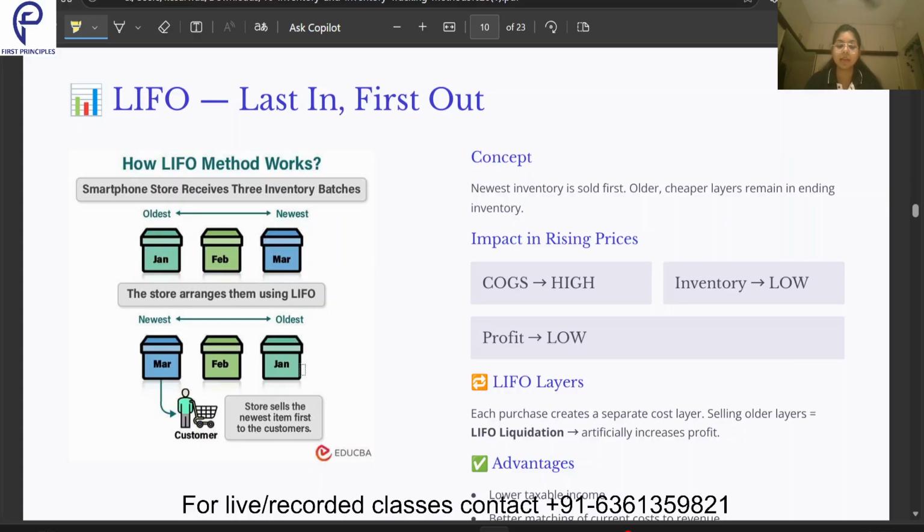So what is happening in this case? The newest inventory is sold first and older, cheaper layers remain in the ending inventory. That means the newest one, bought in March, the customer will buy, and the one which remains will be there in my books of accounts.